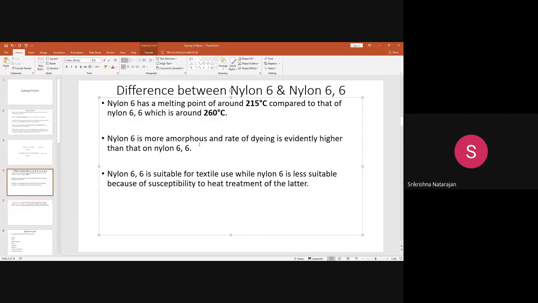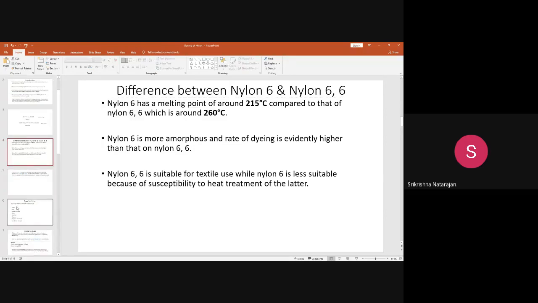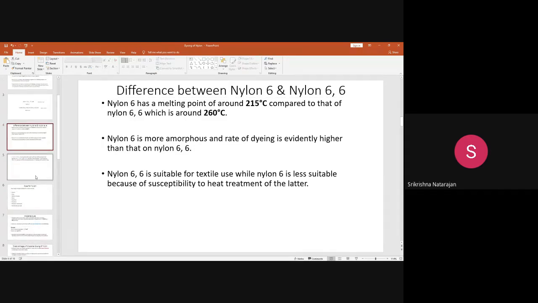So you can say that nylon 6,6 is suitable for textile use, and nylon 6 is less suitable because it is susceptible to heat. It is highly amorphous, so it does not have that much strength, and when you subject it to heat treatment, it will become weaker. So we are not recommending nylon 6 for textile purposes. So coming to the dyeing part, how to do the dyeing for nylon?